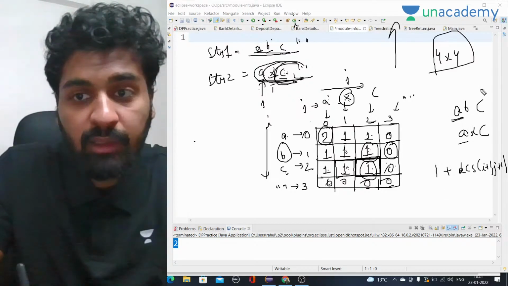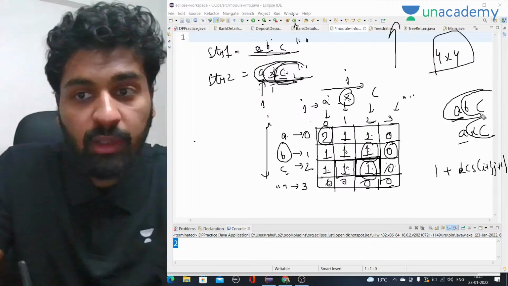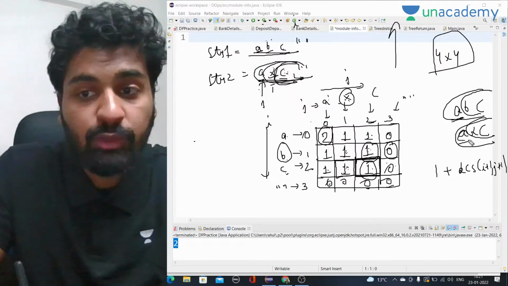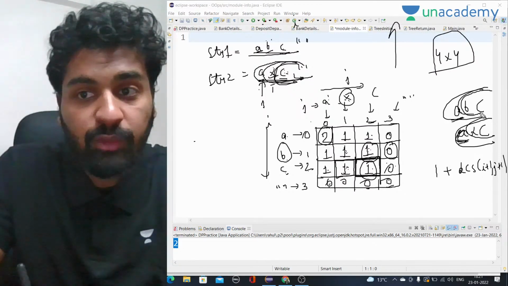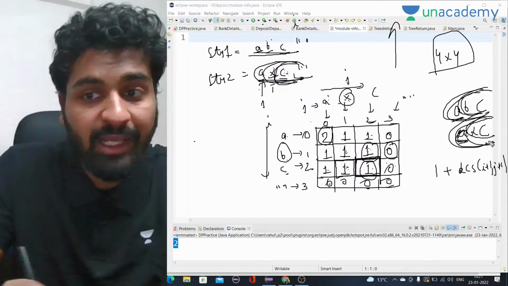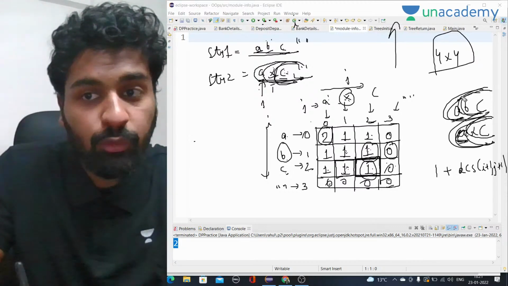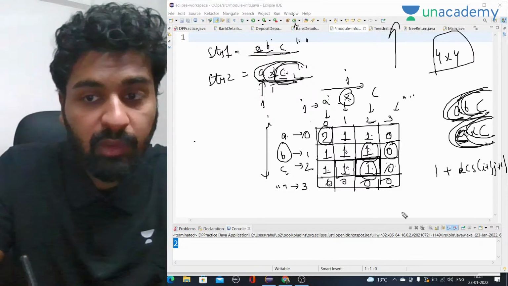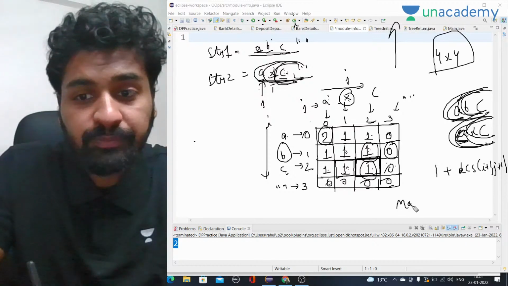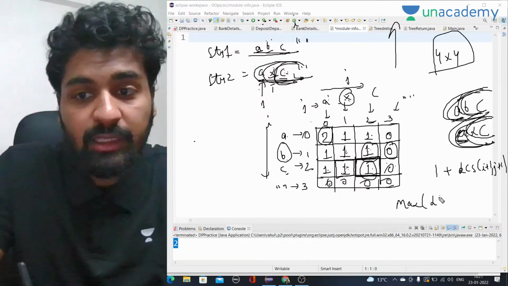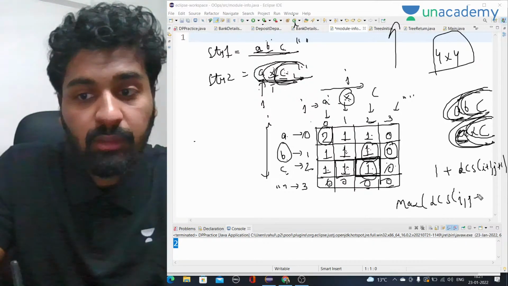Simply we have to take this part and this part, or this part or this part. If they are not equal, let's say this would have been C, then we have to take this part and this part, or this part or this part. Maximum of these two. Either we can include A or we can include C in our answer. So that will be the maximum of LCS of i, j plus 1 and LCS of i plus 1, j.